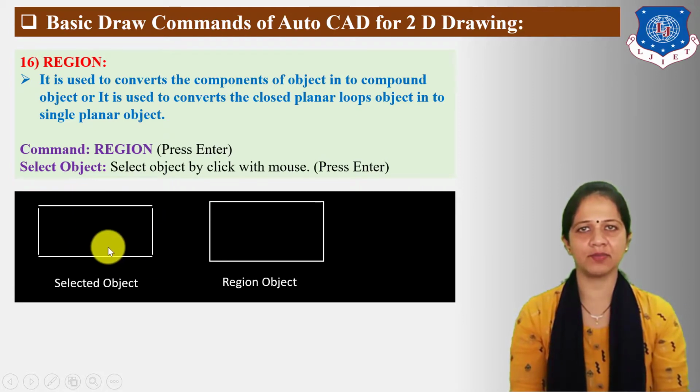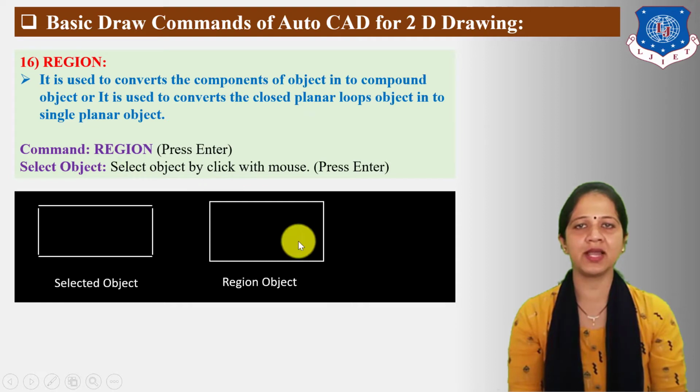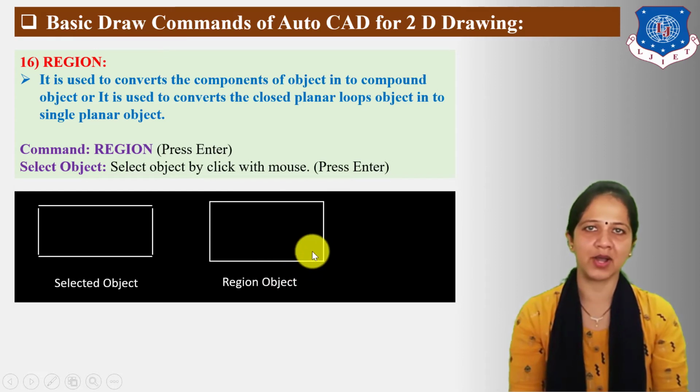Before applying the region command, if you click on any edge of this rectangle using the mouse, then only that particular line is selected. If you want to select the whole area or whole rectangle with one click of the mouse, then you need to apply the region command. After applying the region command, if you click anywhere on the rectangle's edges, then the whole rectangle is selected by one click of the mouse.